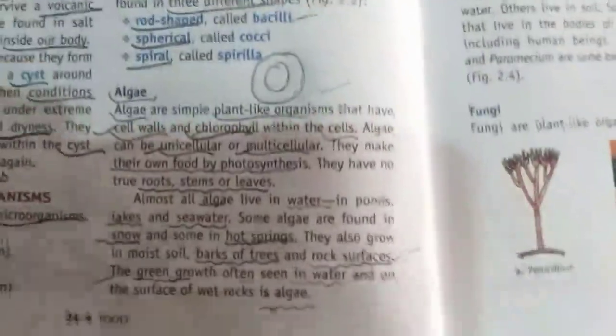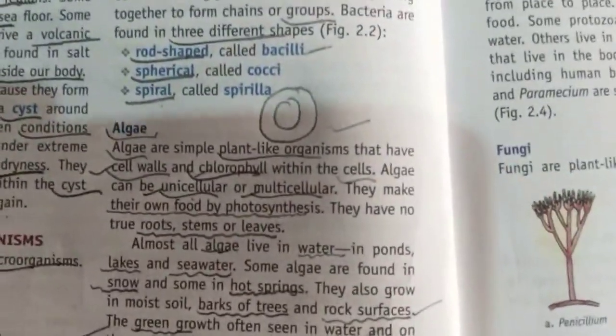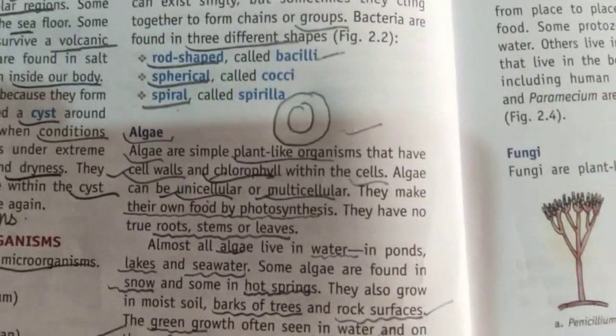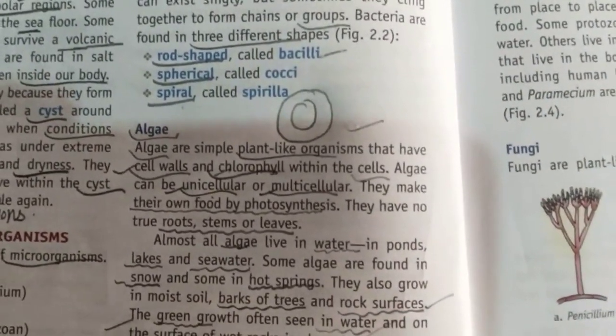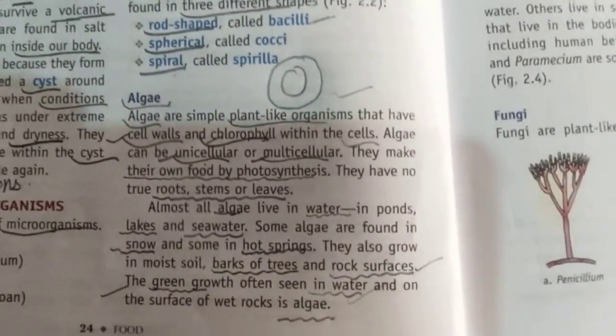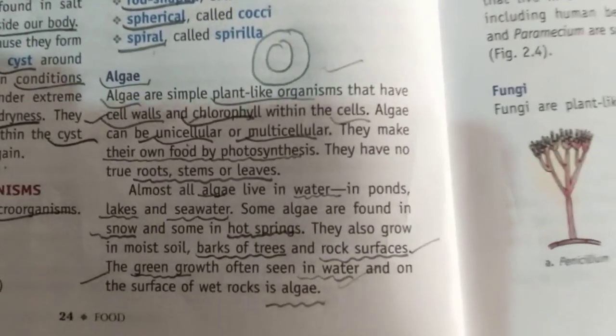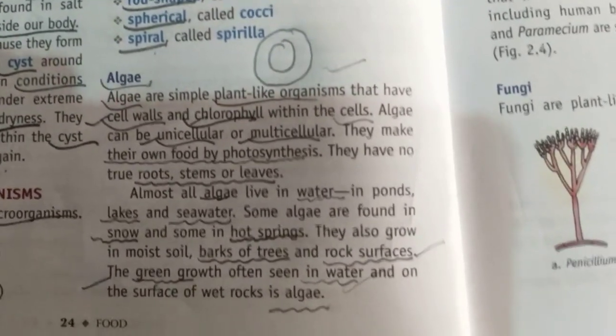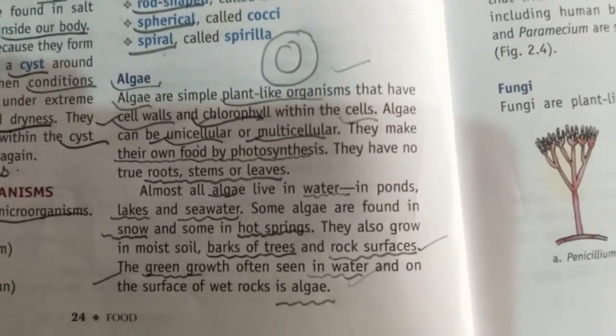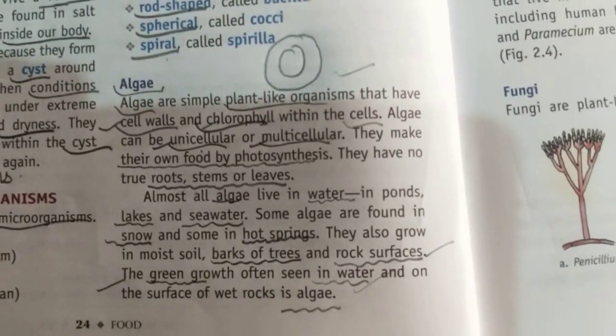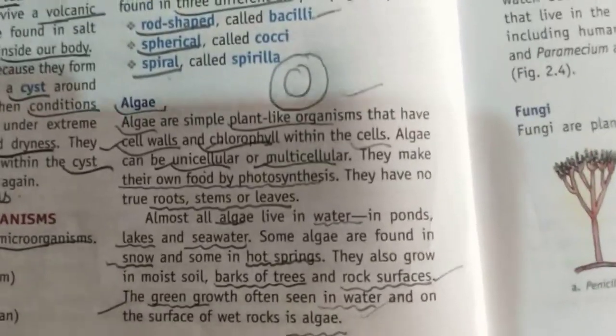So the algae part is done here. Can be unicell or multicell. Contain cell wall and chlorophyll. Due to chlorophyll, they produce their own food. Found mainly in water, but can be found in soil also, and deserts also. The green surface in water is algae only.